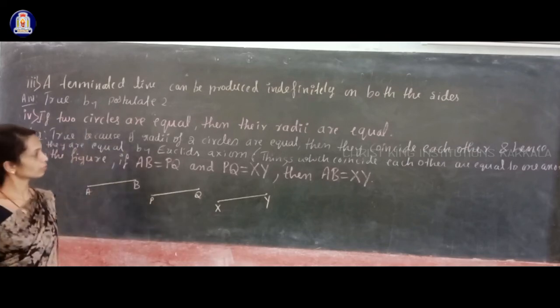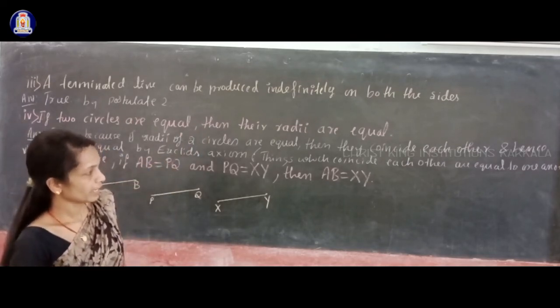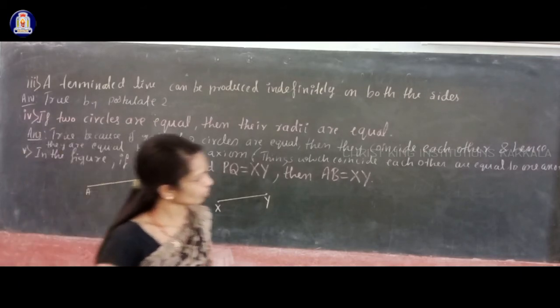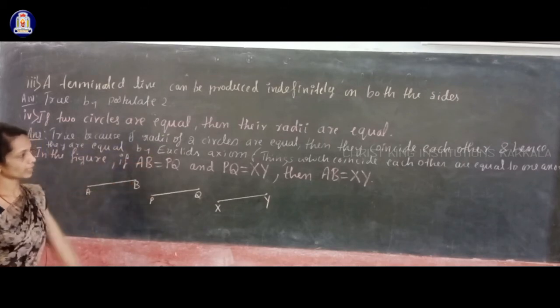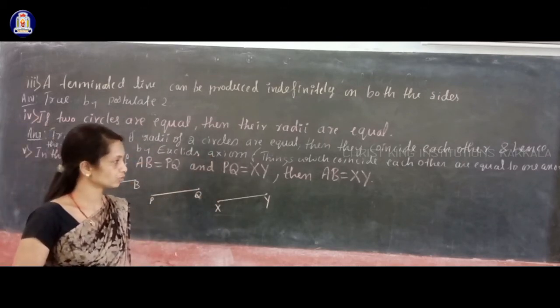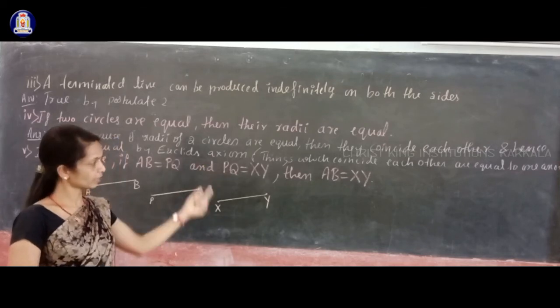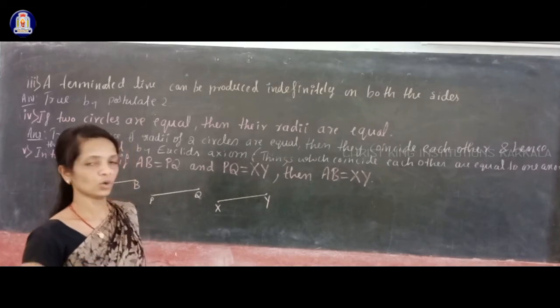Because if the radii of two circles are equal, then they coincide with each other and hence they are equal by Euclid's axiom. And Euclid's axiom I gave in a bracket. Which axiom did we use? That axiom I gave in a bracket: things which coincide with each other are equal to one another.